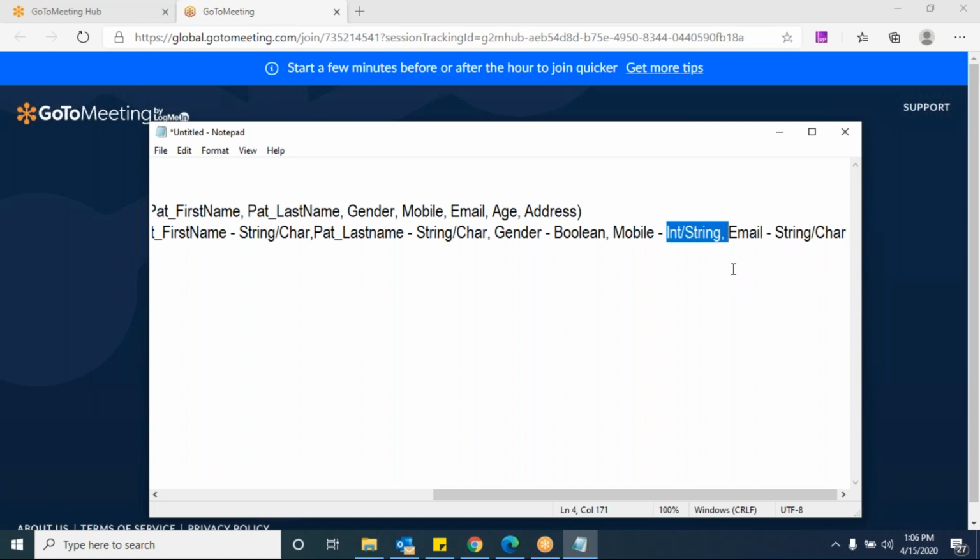Yeah, in the latest versions of all languages, even mobile has a separate data type now. Okay, if that is the case, mobile and email have separate data types, but still don't get into the latest ones. First of all, let us understand the concept. Mobile, why I kept int or string? Integer is nothing but couple of people only will take the 10 digits, not the previous plus 91. All these things people will not take generally.